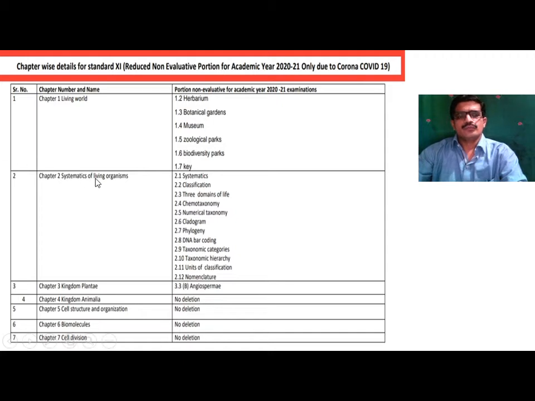In chapter number 2, systematics of living organisms, the portion which is deleted is systematics, classification, 3 domains of life, chemotaxonomy, numerical taxonomy, cladogram, phylogeny, DNA barcoding, taxonomic categories, taxonomic hierarchy, units of classification and nomenclature. These are the topics which are deleted from chapter number 2, that is systematics of living organisms.